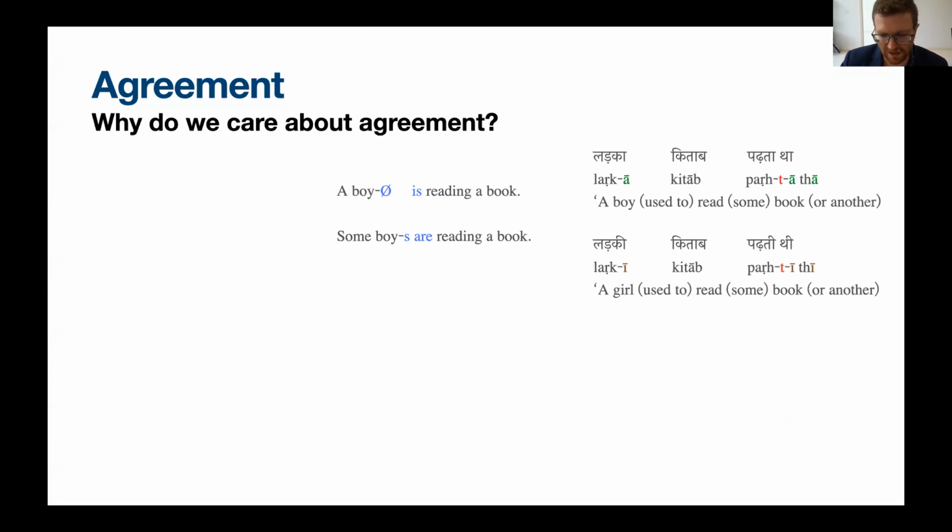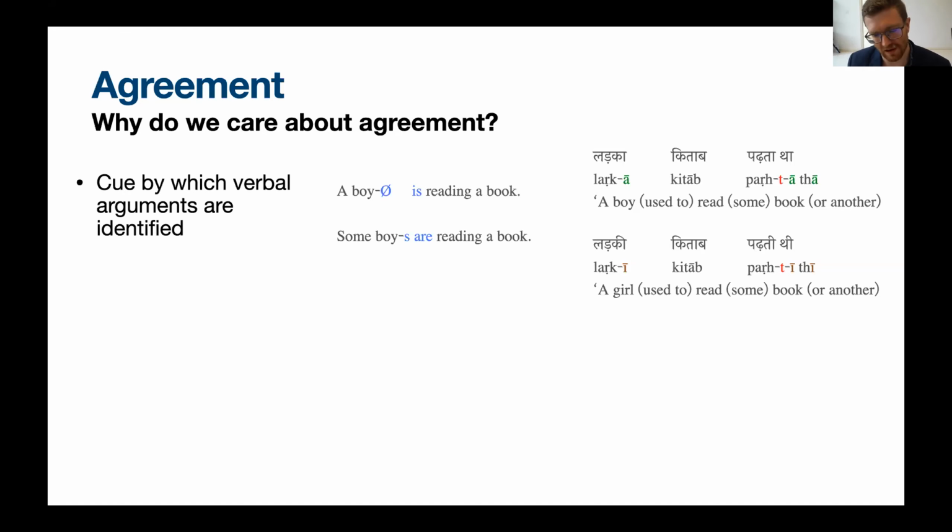Hindi is an SOV language, so the verb is at the end here. And in Hindi, the vowel aa corresponds to masculine gender and ii corresponds to feminine gender, more or less. So here we see Larka kitaab parta tha, which means a boy read some book, and Larki kitaab parti thi means a girl read some book.